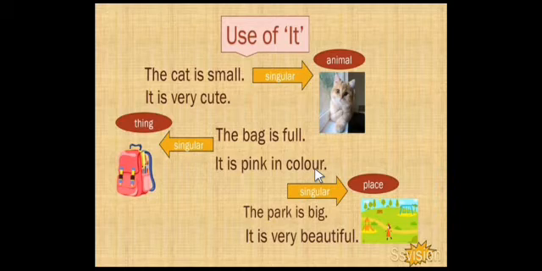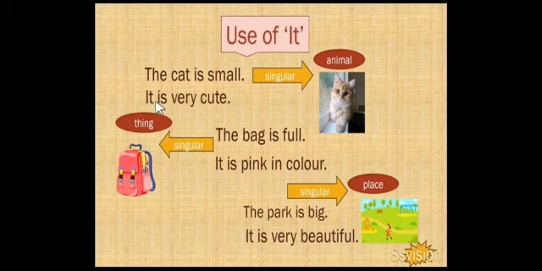Okay, dear students. Then another example. The park is big. So here the park we replace with it. Then it becomes it is very beautiful. So here it means the park only. So here it means the bag itself.